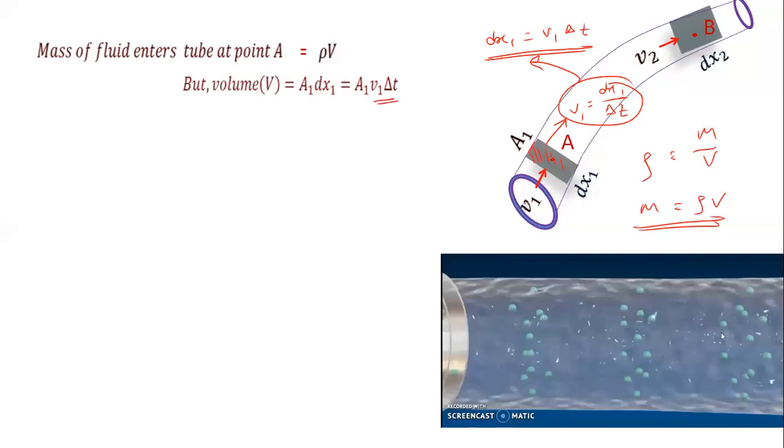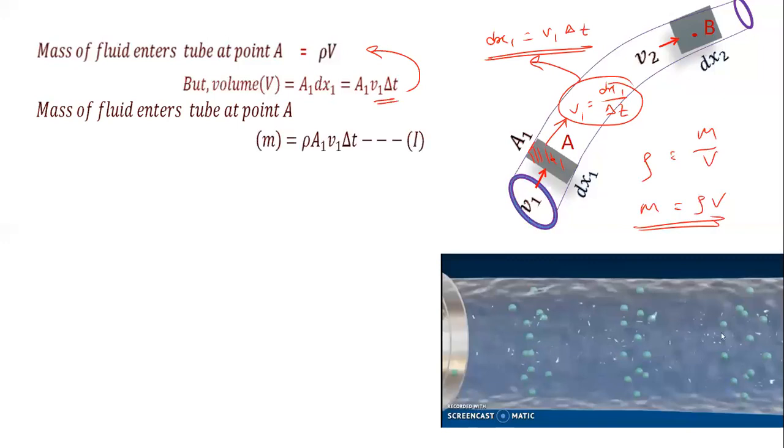Now by substituting this value of the volume in the above equation, we get the mass of the fluid entering the tube at point A, and it is given by equation number 1. You can see this equation. We substitute this instead of volume.